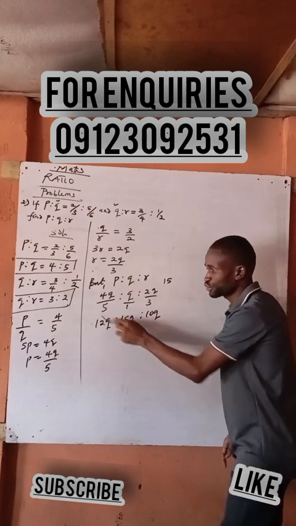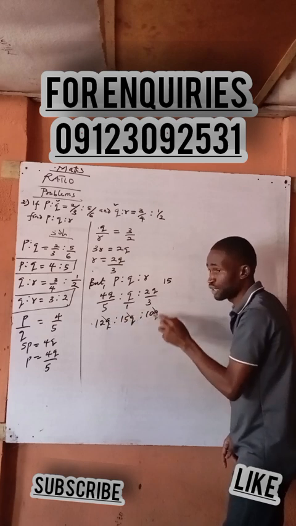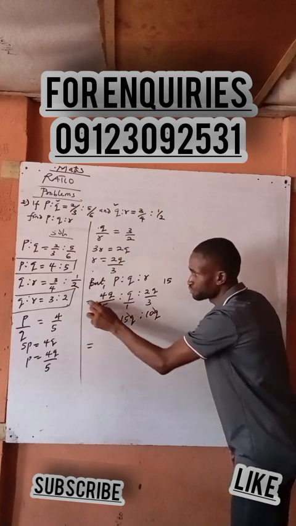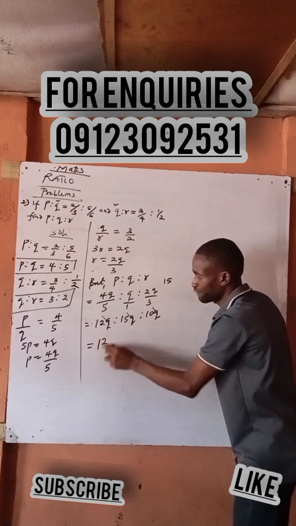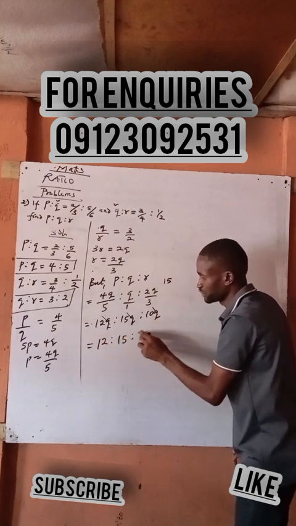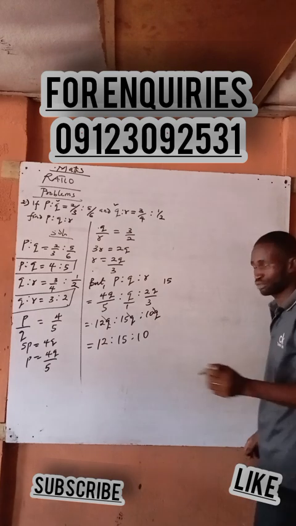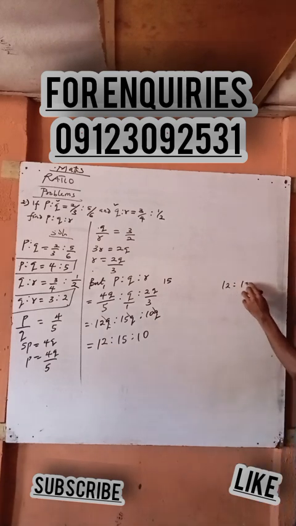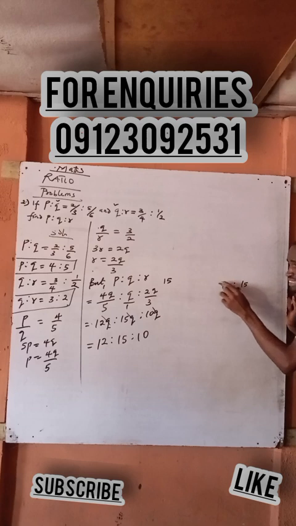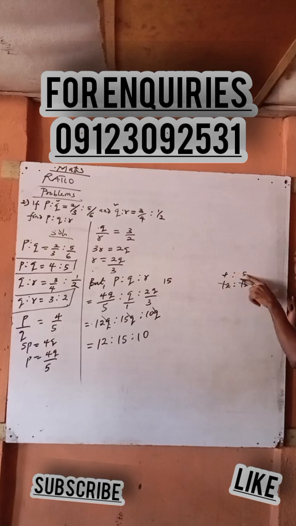So I will cancel Q, cancel Q, cancel what now? So the answer becomes, what is the answer now? 12 is to 15 is to what now? Now look at what happens here. Look up here. Assuming it's only these two, I will not leave my answer this way. Why? Because something can divide. 3 can divide here to give me how many? And 3 can divide here to give me how many? So the answer is then to be 4 is to what now?